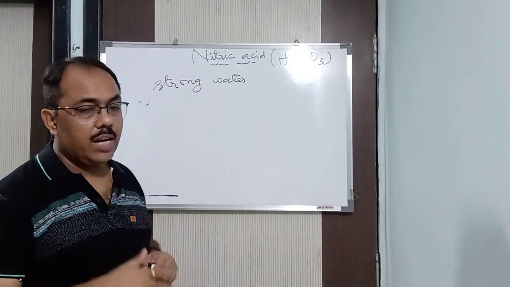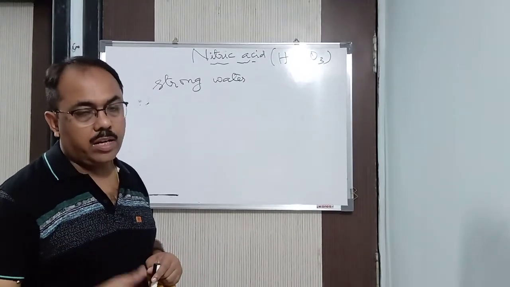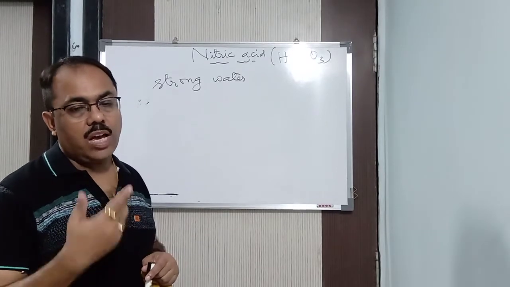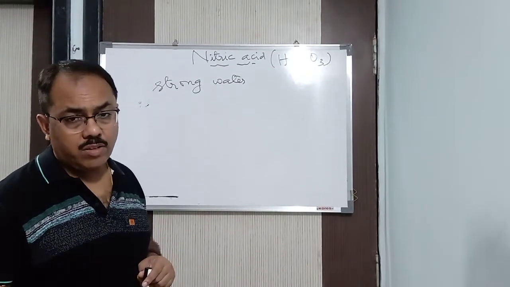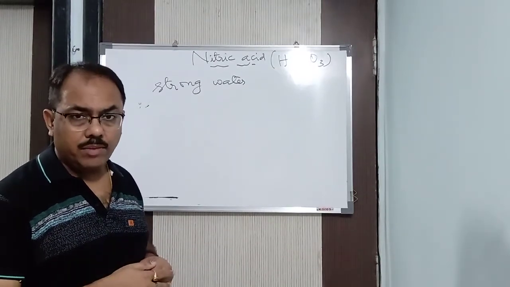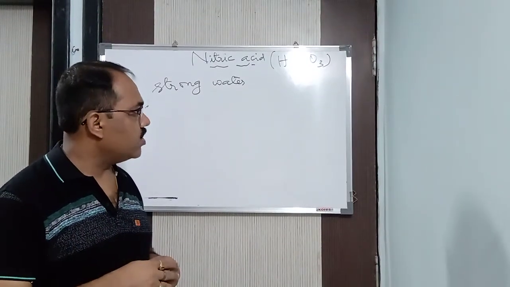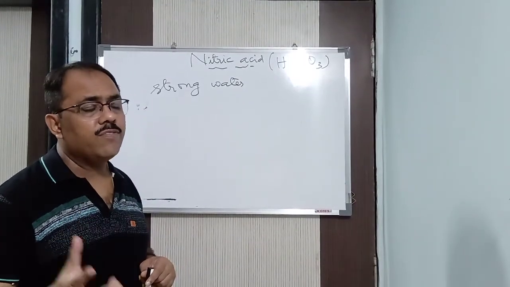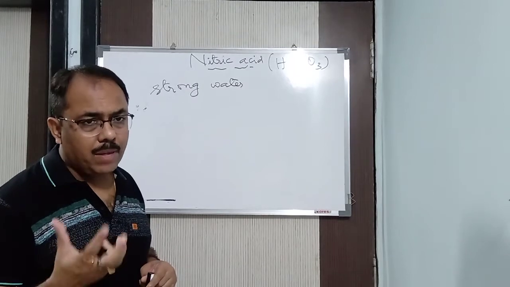So in this way, we have potassium nitrate, and we have sodium nitrate, or Chile saltpetre. We also have ammonium nitrate, calcium nitrate, and so many other compounds, but we don't have any special name for them. So in this way, it is present in the combined state in the form of salts.